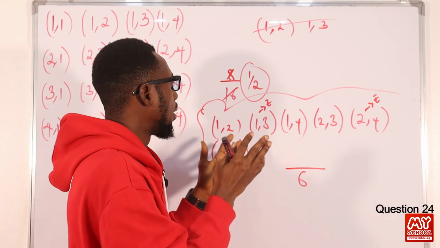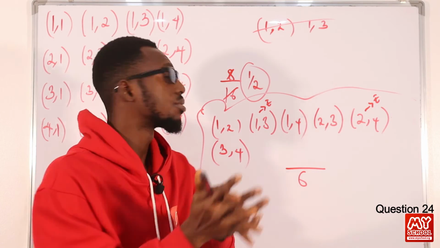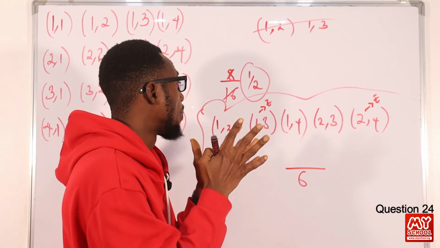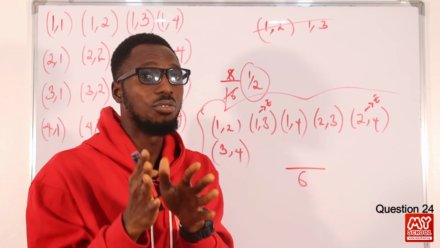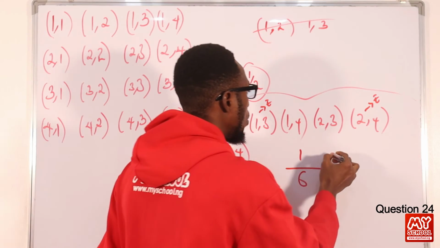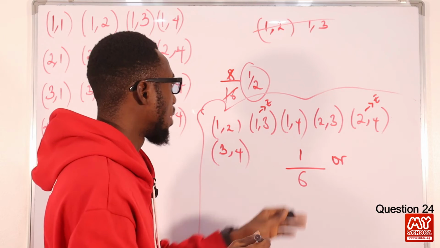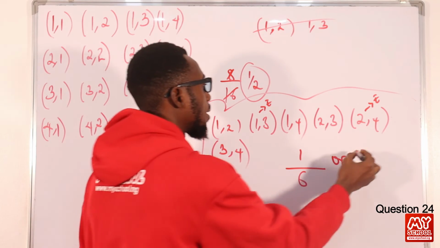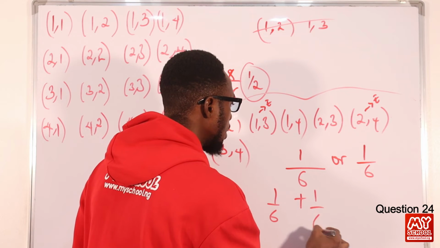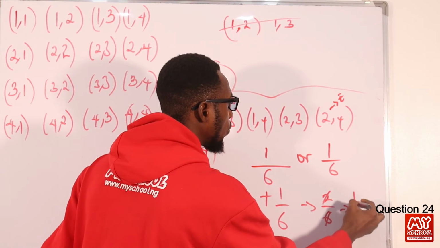So let's see the combo of odd numbers that will amount to even results. That combo is just one of them, so that is 1 over the total outcome. Purely odd numbers coming together to give us an even result is just 1 out of the 6 available. Or a combo of purely even numbers to give us an even result, that is just 1 out of 6 as well. So that will be 1 over 6 plus 1 over 6, that is 2 over 6, or 1 over 3.